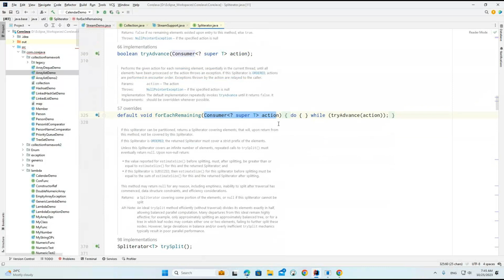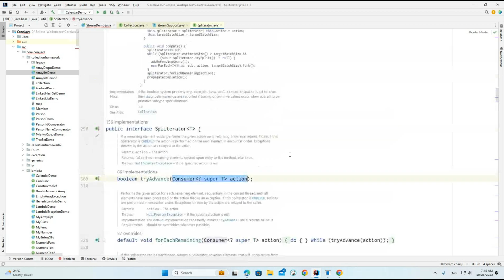And here also we are passing the same Consumer. So here we can use two methods: we can call tryAdvance, or we can go for the default method called forEachRemaining. Here we can pass a method reference or a lambda expression. But when working with the Iterator, we cannot pass lambda operations, because that interface was not implemented in 1.8. Whatever is implemented from 1.8 supports lambda operations.